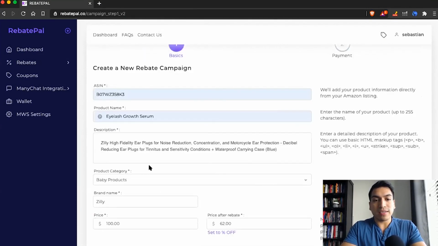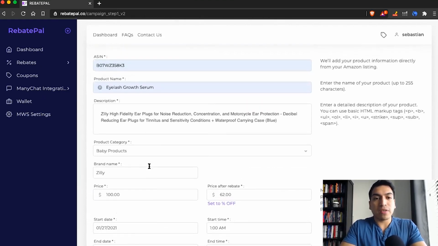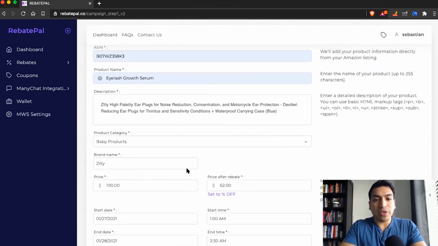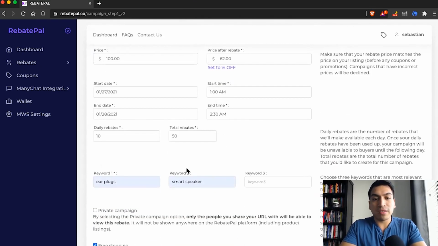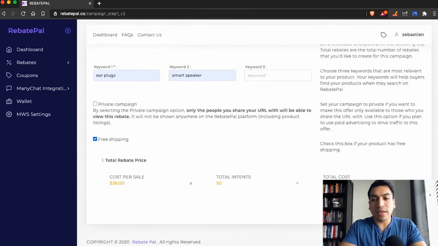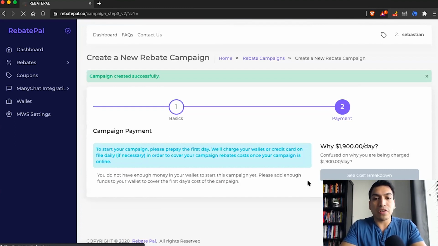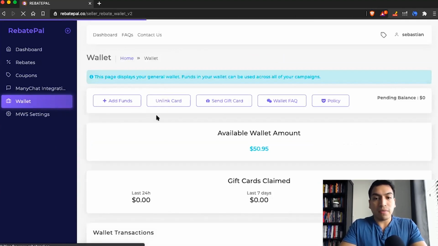So in this example, I just went through this to save some time, but you'll just put your product information there. The whole thing took probably less than a minute, and then you'll click on continue, and this is where it's going to ask you to fund your wallet, which is going to be right here. So you can see the cost breakdown. If the funds were in the wallet, it would just say pay now, and that would be it, and your campaign would be live.